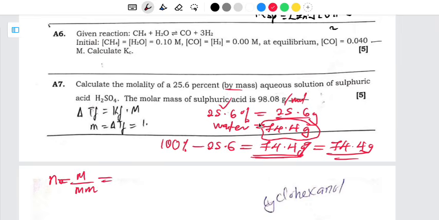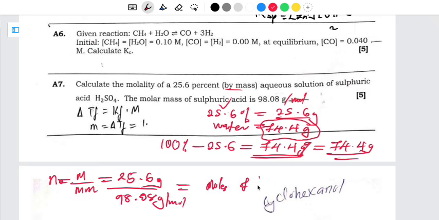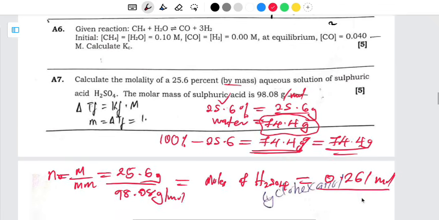So the mass we have, which is 25.6 grams, divided by the molar mass, which is 98.08 grams per mole of sulfuric acid. So the number of moles of sulfuric acid is going to be equal to, when I divide here, I'm going to get 0.261 moles. So these are the number of moles of sulfuric acid.